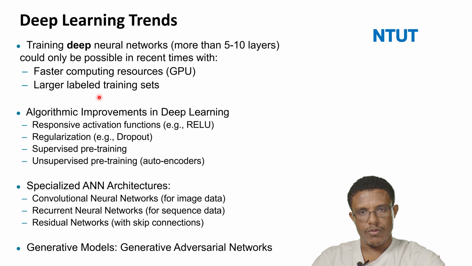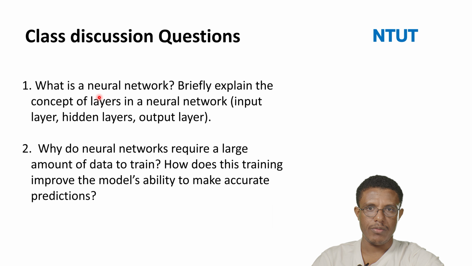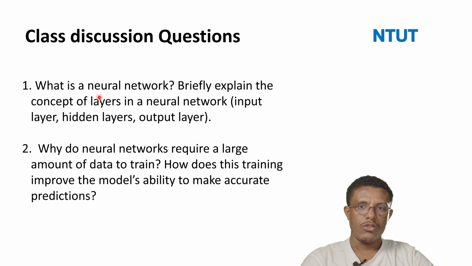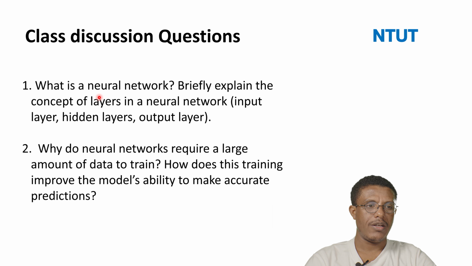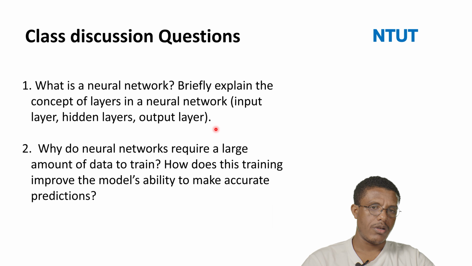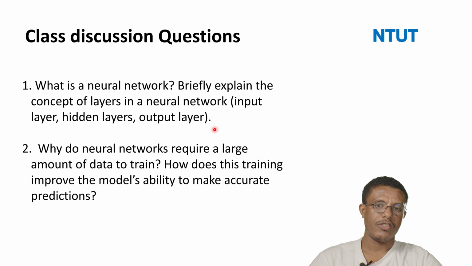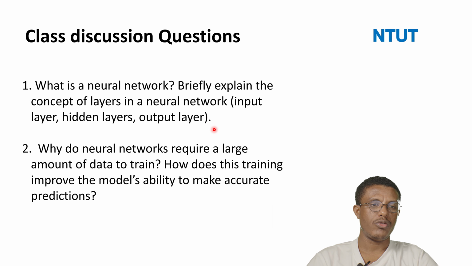These are some of the most common deep learning trends that we need to use. So this is the class discussion questions. You can try to answer these questions. For instance, the first question: what is a neural network? Then briefly explain the concept of the layers in a neural network. What are the input layer, hidden layer, and output layer? Try to figure out these questions, and this helps us understand what a neural network is.